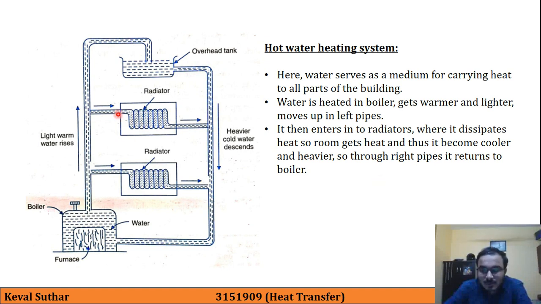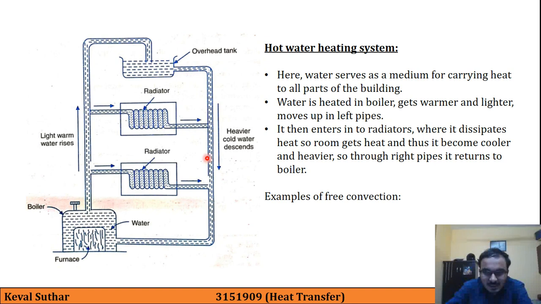So after passing through this radiator, water will become cold as well as heavy. So as you can see on the right hand side here, heavier and cold water descends, that is, it comes down.